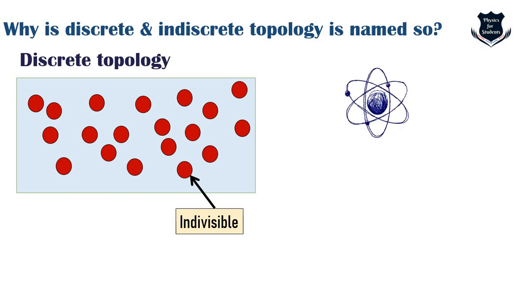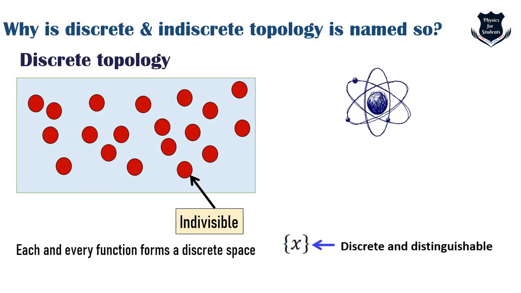So this is a nice analogy: you can think of discrete topology as atoms which cannot be further subdivided. Each indivisible atom appears like a singleton set, right? On the bottom of your screen I have given an arbitrary value x which is discrete and distinguishable. From discrete topology we get a discrete space. So we can say that each element has its own country, its own island, and that makes it discrete. Each of them has its own place, and that is why it is discrete.